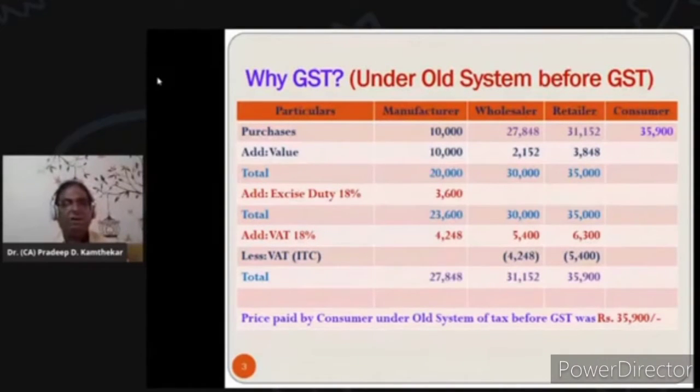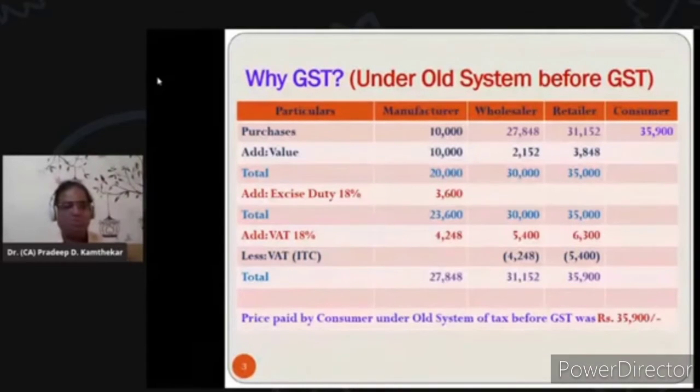Say friends, in the old system before GST, what used to happen? There are always four main pillars in the marketing system: manufacturer, wholesaler, retailer and consumer. The manufacturer was buying certain goods at, say, 10,000 and adding another 10,000 from his side, meaning other material, payments to his workers and other expenses he incurred. So the total cost of the manufacturer was 20,000.